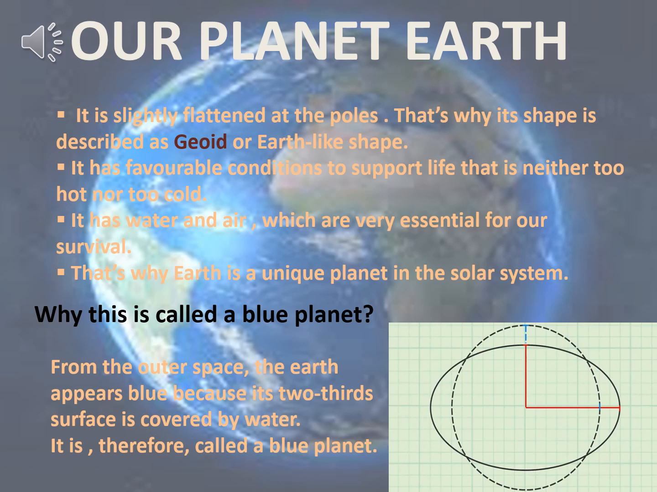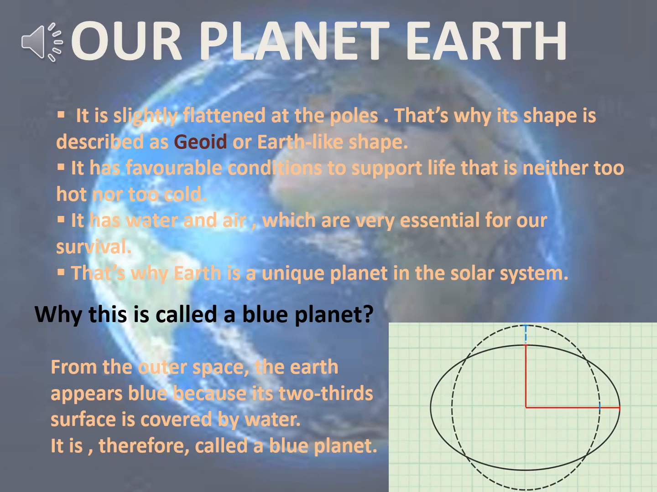Moreover, it is slightly flattened at the poles. You can see the picture given in the slide that our Earth is not spherical in shape, but it is slightly flattened at the poles. Poles are one at the top, that is North Pole, and at the bottom we have South Pole. So being slightly flattened at the poles, the shape we get is geoid or earth-like shape. You all know that geo means earth, so geoid or earth-like shape.